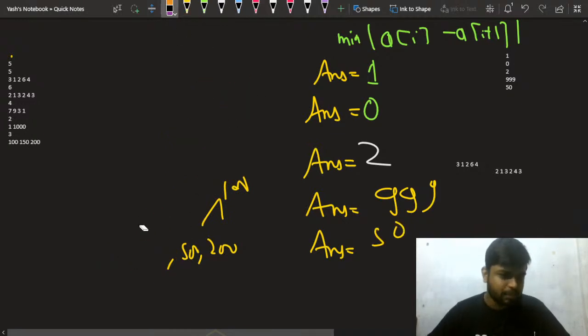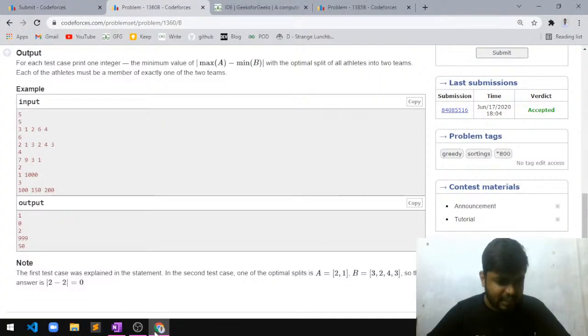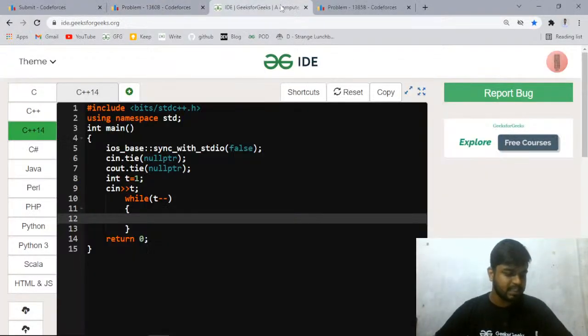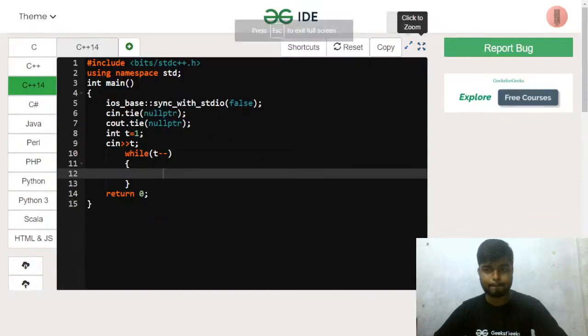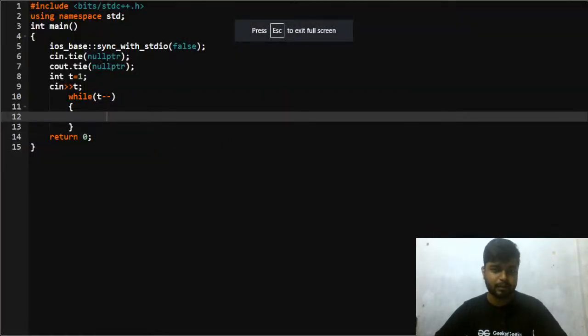So is the code part clear to all of you? I think this part is clear. So now let's quickly implement the code part for this. Let me just quickly implement the code for this problem, right? I should be implementing the code part for this problem.